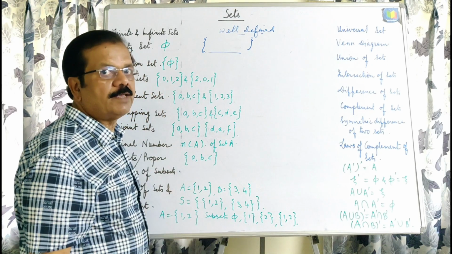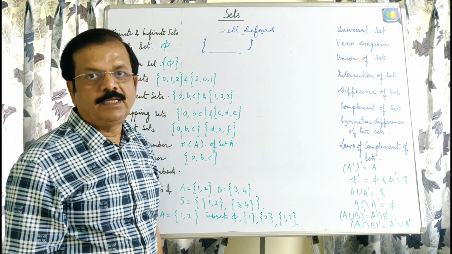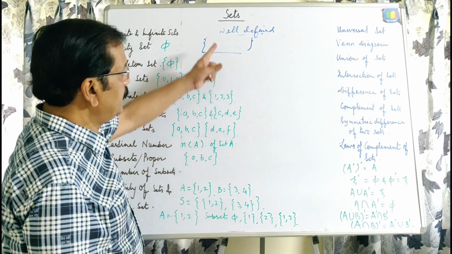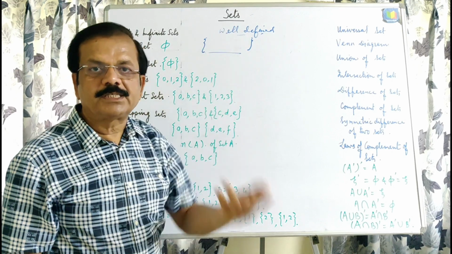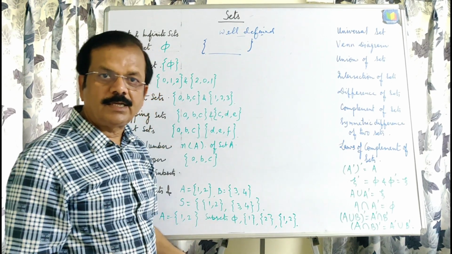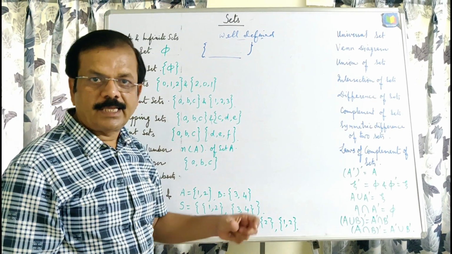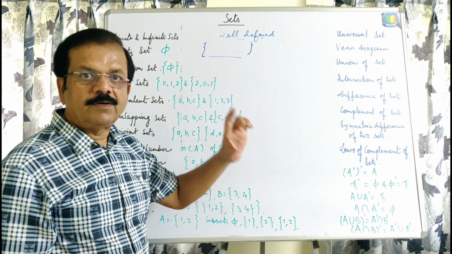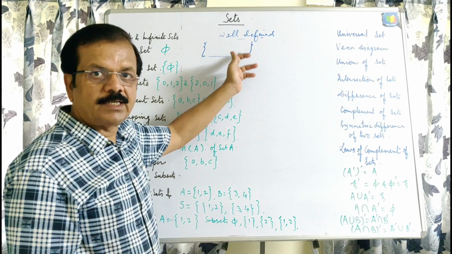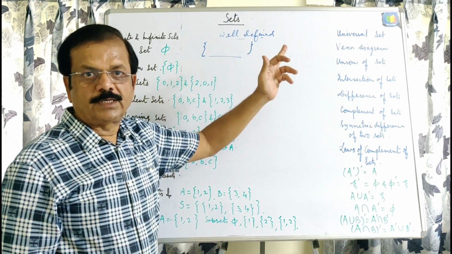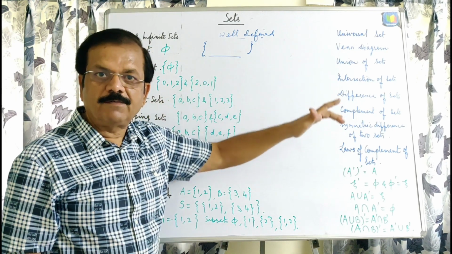But if you are given a collection of good students of class 11, then this statement is not well defined, because in your perception one student may be good, while in another's perception that student is not good. There is no set parameter by which we can say a particular student is good or not, and that is why this type of set is not well defined.